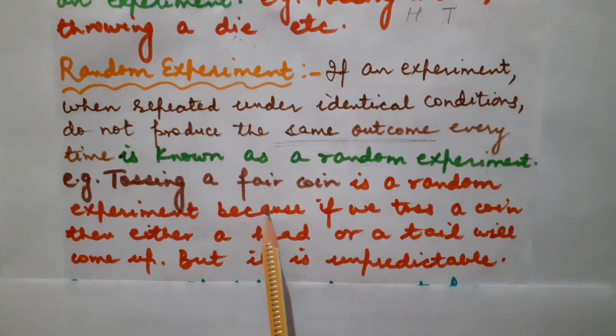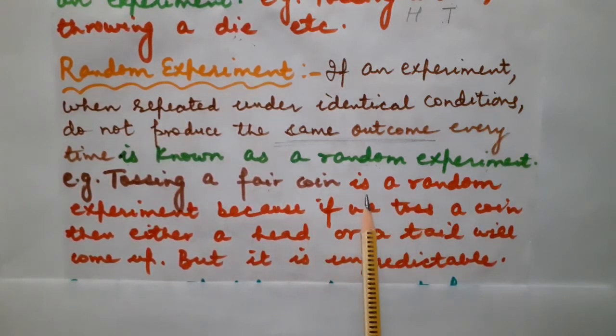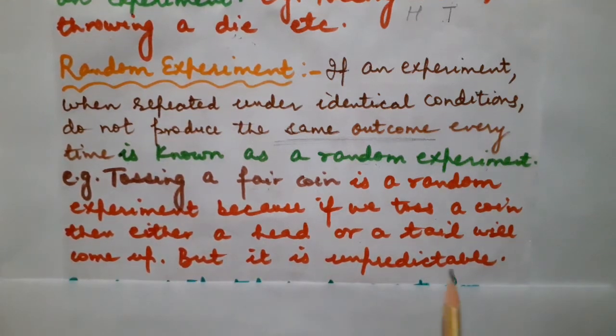So for example, tossing a fair coin. Why am I calling it fair? Because whenever we toss a coin, we do not know whether we will get head or tail. That's why we are calling it a fair coin. This is a random experiment because whenever we toss a coin, either a head or a tail will come up. So this is unpredictable, and that's why this is known as a random experiment.